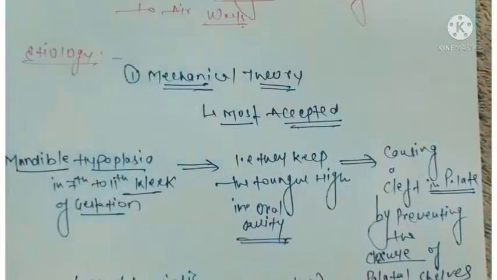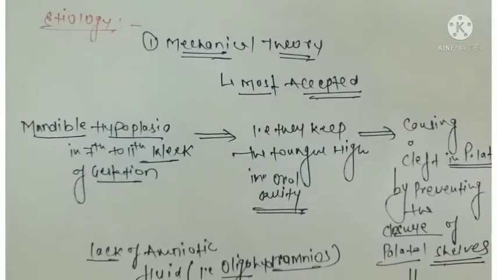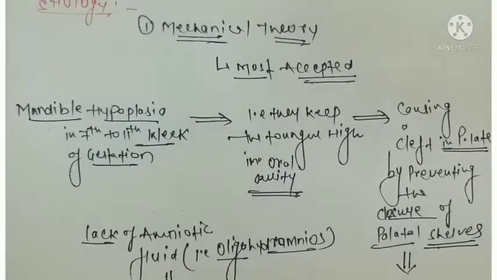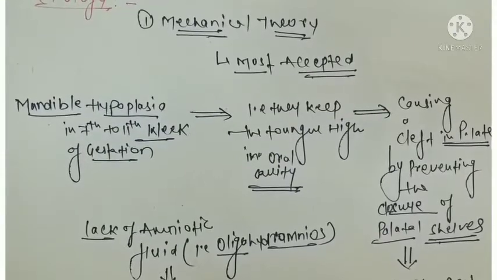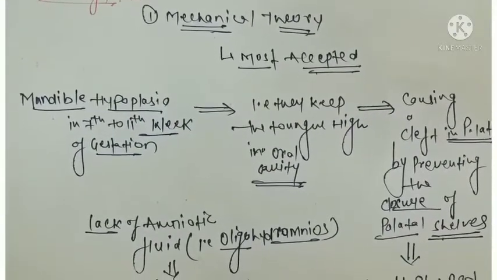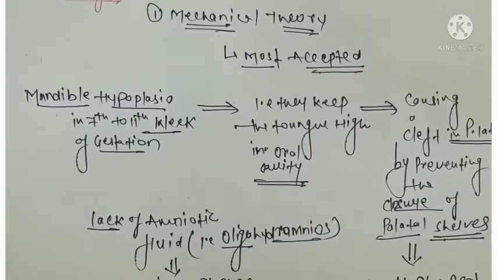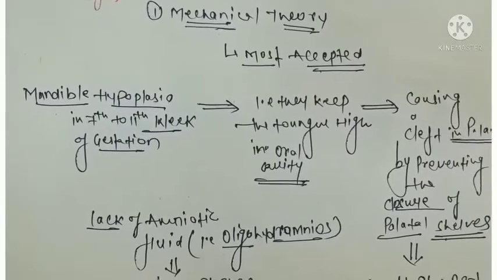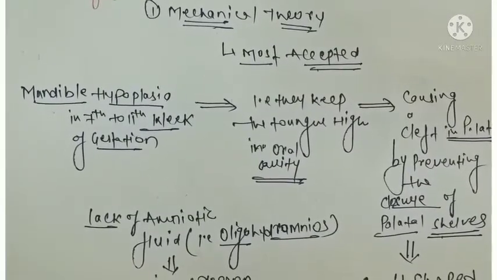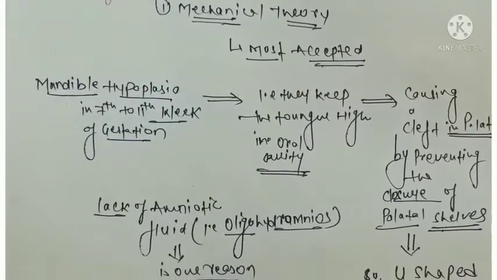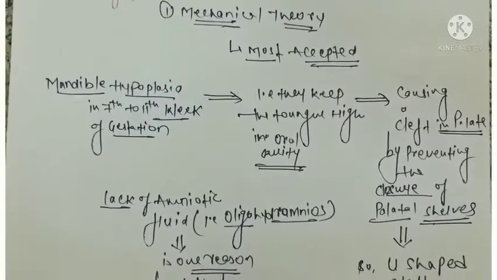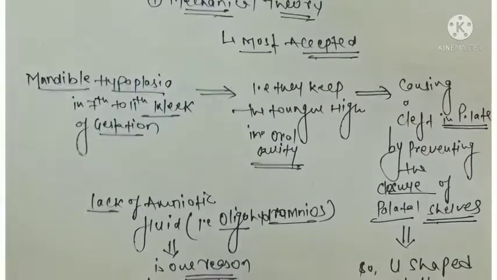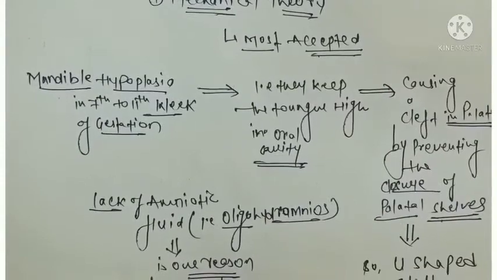Now coming to the etiology. The etiology of Pierre Robin syndrome is very crucial. There are three theories: the mechanical theory, the neurological theory, and the rhombencephalic theory. The mechanical theory is one of the most accepted theories. When the baby is inside the womb of the mother, in gestation, mandibular hypoplasia is seen in the 7th to 11th week of gestation.